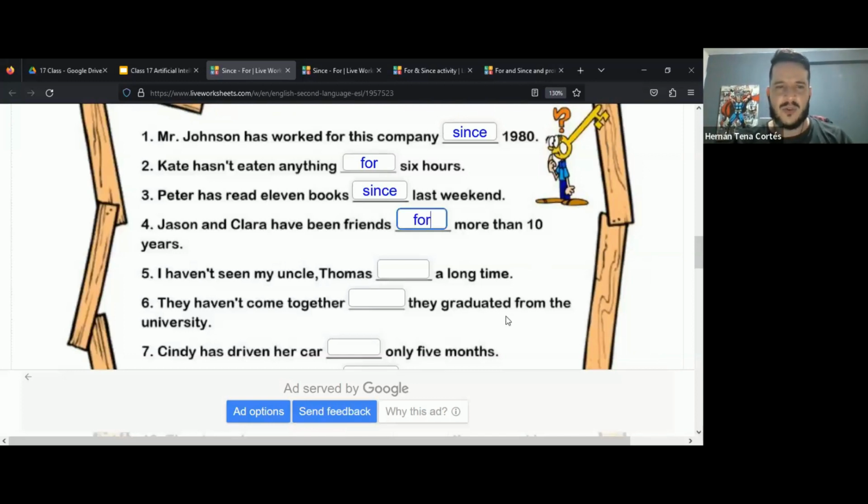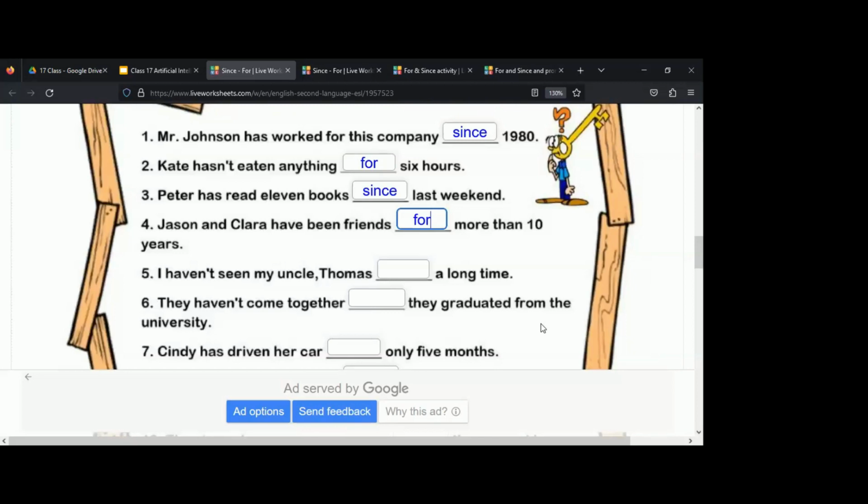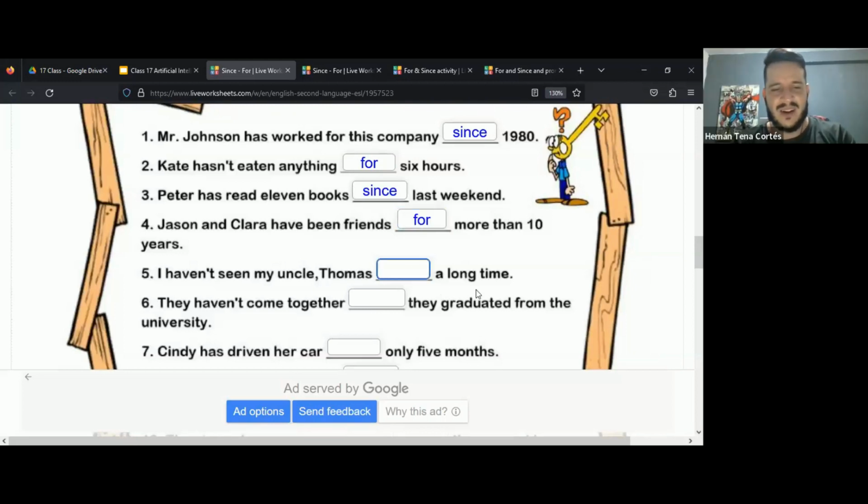All right, I'm going to go now to number 5, and I'm going to ask, let's see, Julio, help me out with number 5, please. I have seen my uncle Thomas since a long time. Oh, very close. So here we're going to say for a long time, because a long time is like a period. Because a long time, we don't know when that began. There's no starting point. Remember, we use since to talk about when something began. So like a year or a day or a time, something specific, we use since. Thank you very much, Julio, for participating.